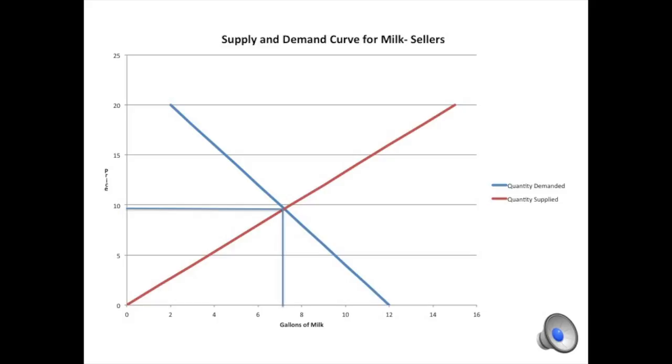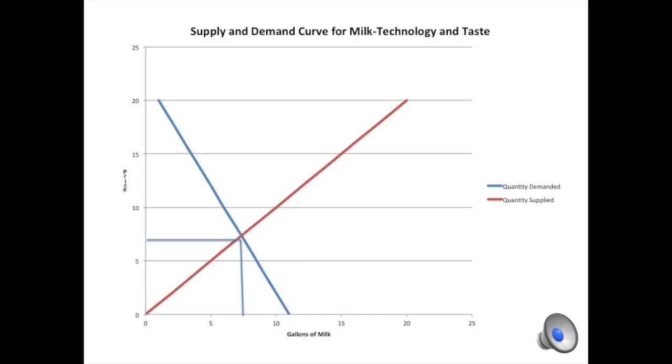Now I'm going to start dealing with shifts in the supply and demand curve at the same time. For this scenario of milk, the technology and taste both change. The technology, remember, is the supply shift because there's an easier, faster way to milk cows, and the taste, which says that people don't like milk as much because it yellows the teeth and it's bad for you and doesn't help you sleep and all this stuff.